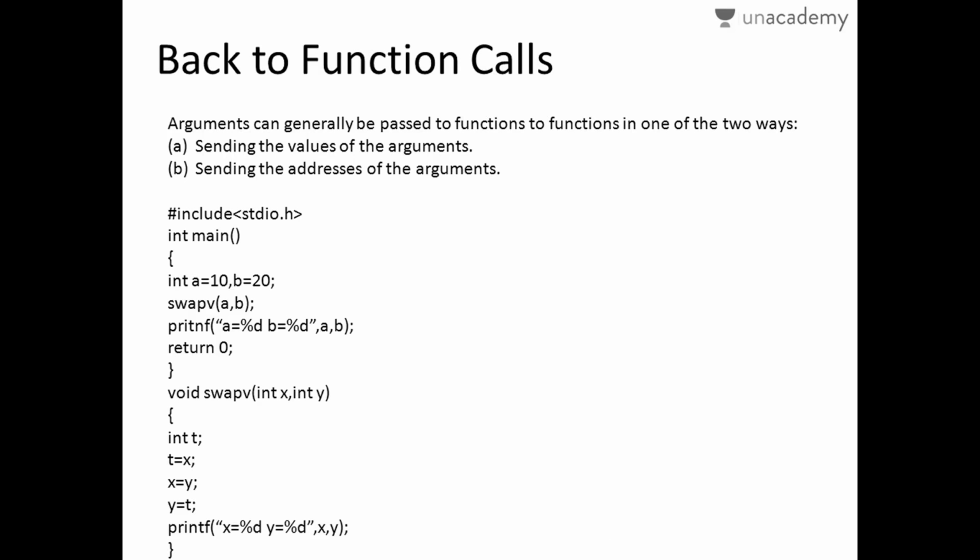Back to function call. This function call sends the address of the argument, not the value. If you want a and b to be swapped, that means a's value to be put in b and b's value to be assigned to a, then you undergo a procedure of swapping and then the main finishes here. You call this function once again, and it does the procedure of swapping, returns to swap of a comma b, and then gives the appropriate printout.